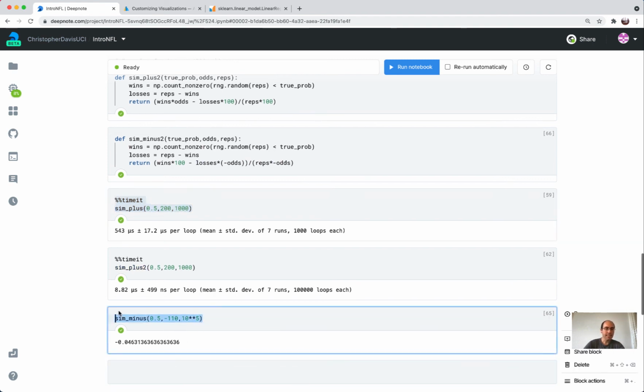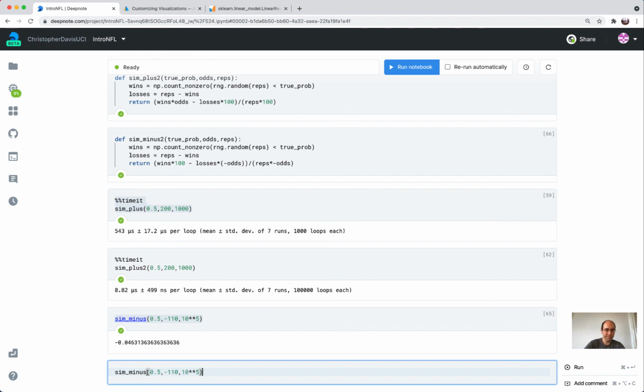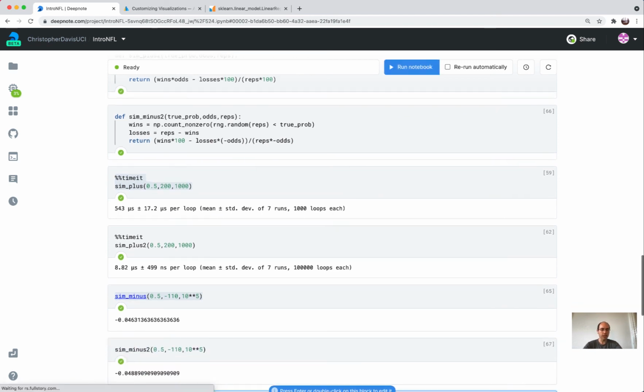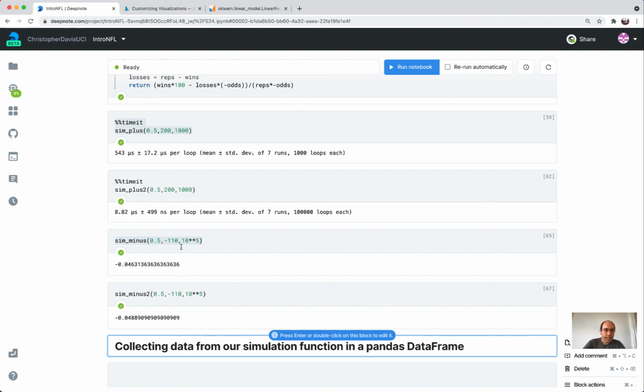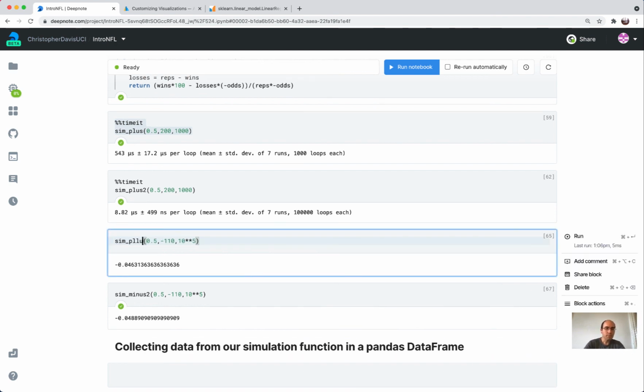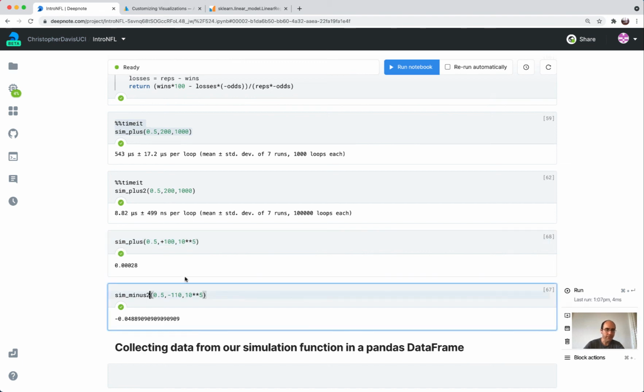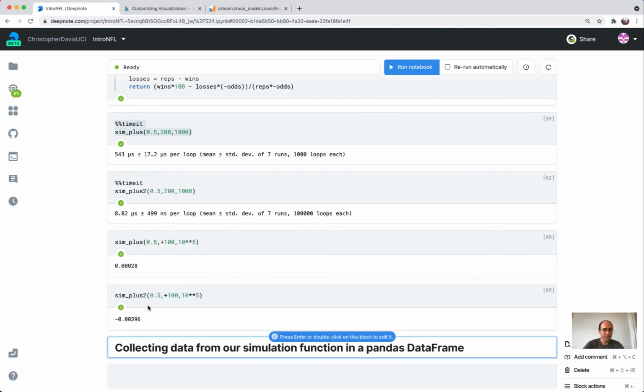Okay, now let's try it for this sim minus 2. And I'm hoping I see a similar number for the return on investment. Yep, looks very similar. So that makes me think I wrote it correctly. Let's just check it for a plus and make sure these also look right. Let's say it's a plus 100 bet. So this should be almost exactly fair. Yep, so these look very similar. So I think I have these written correctly.